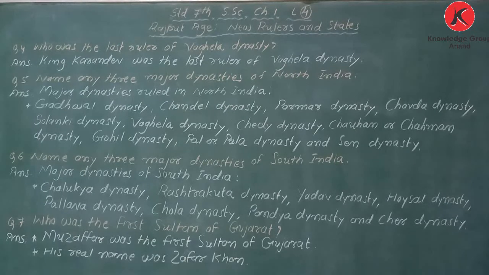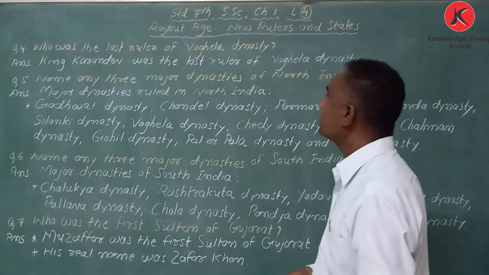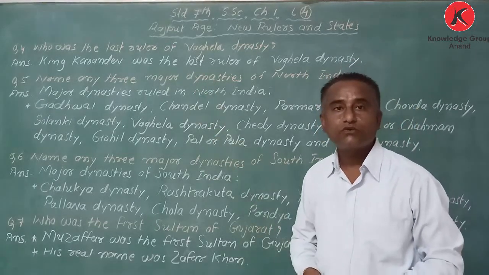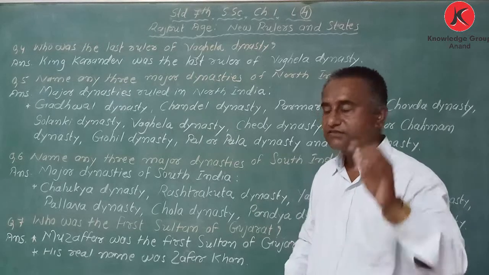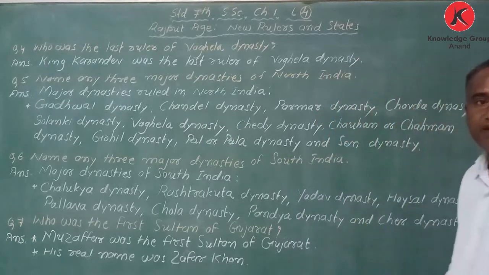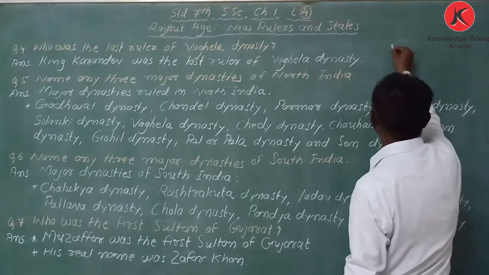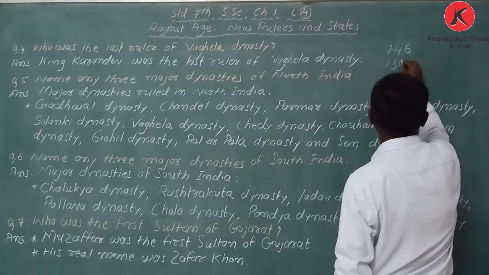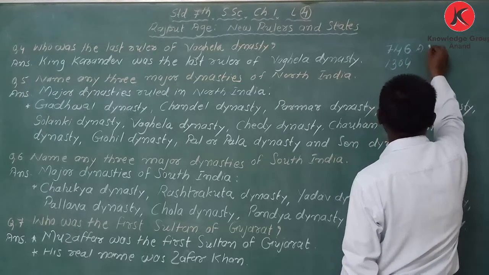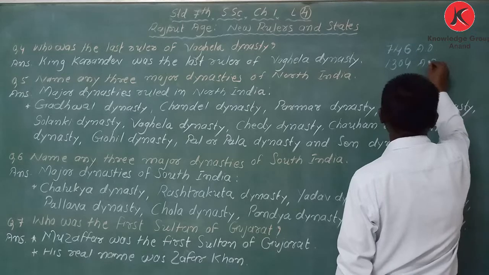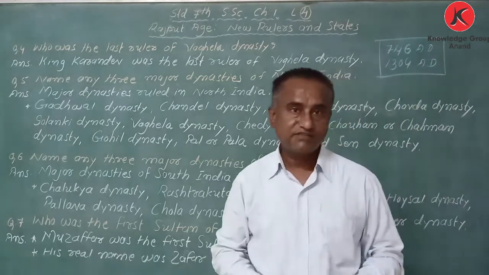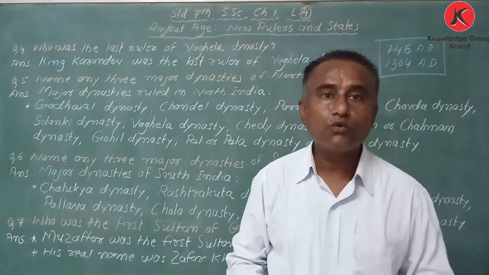Dear students, my next question is, who was the last ruler of Vaghela dynasty? My dear student, I will explain. From the year 746 till 1304, during this period, Rajput kings ruled over Gujarat.